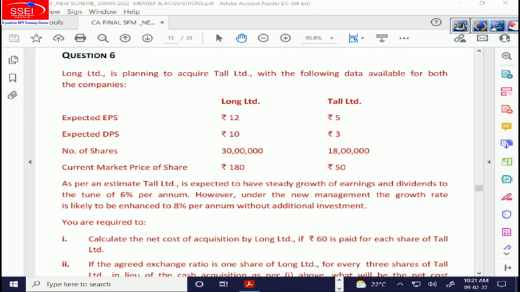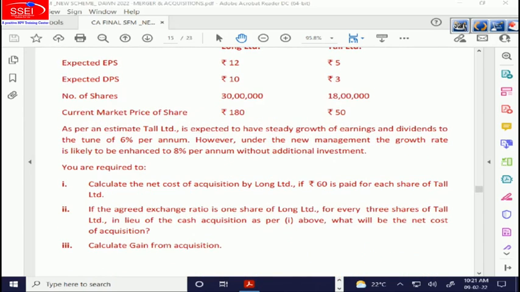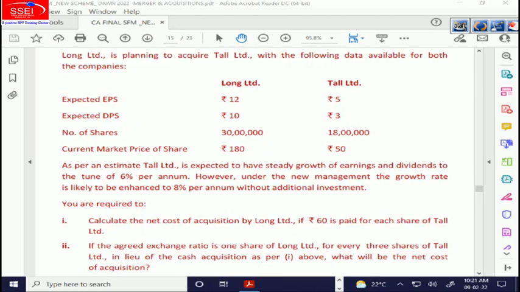You are required to calculate the net cost of acquisition by Long Limited if 60 is paid for each share of Toll. The net cost of acquisition, or true cost of acquisition, refers to how much extra we are paying to the target company as compared to the market price of the target company. So in a cash deal, we are paying 60, but what is the market price of Toll? 50. So how much extra are we paying? 10. And how many shares do they have? 18. So 10 into 18, 180 lakhs is the answer.